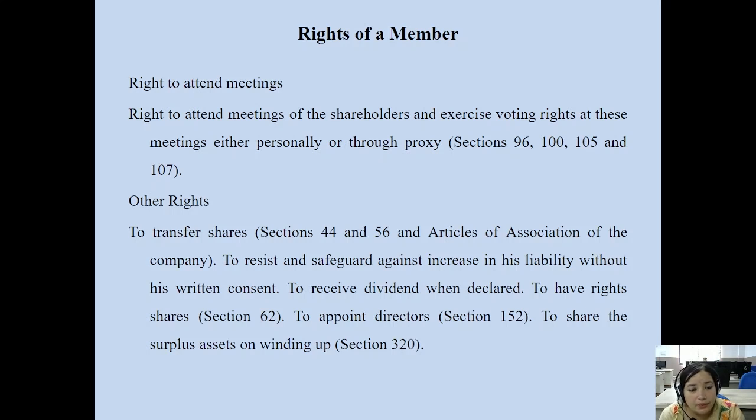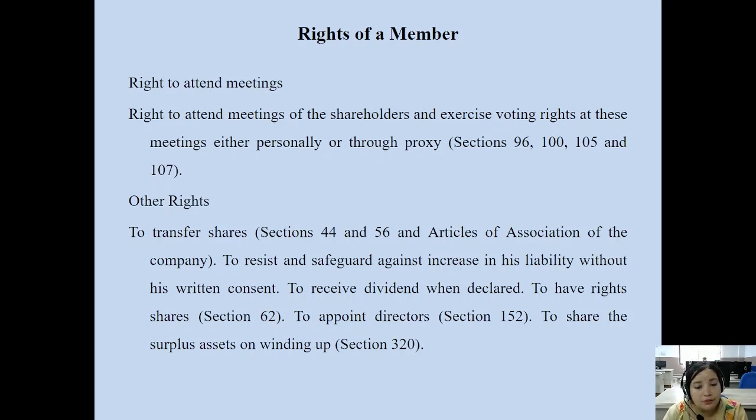Then other rights associated with the members of the company: to transfer shares as per section 44 and section 56, and as per articles of association of the company; to resist and safeguard against increase in his liability without his written consent; to receive dividend when declared; to have right shares, section 62; to appoint directors, section 152; to share the surplus assets on winding up, section 320. So these are the other rights associated with the members of the company.